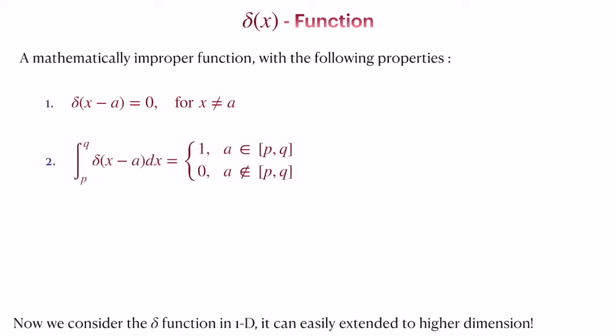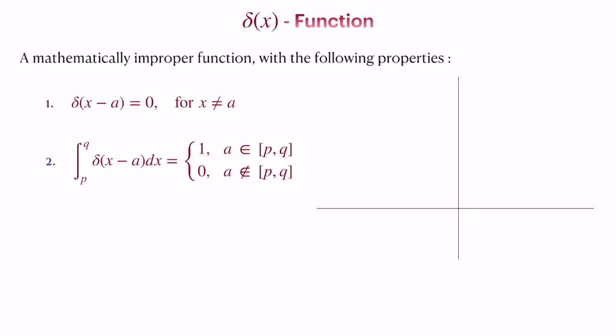The second important property of the delta function is the integral in the interval from p to q of delta of x minus a dx, which is equal to 1 if a is in the interval p and q, and it is equal to 0 if a is not in the interval. That means the integration of the delta function is 0 if the point at which it is not finite is not inside your interval, and if it is inside your interval, then you would get 1.